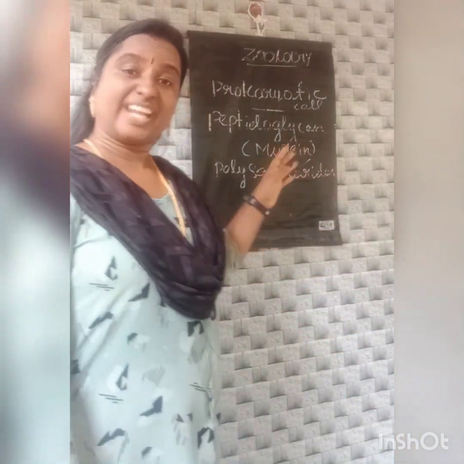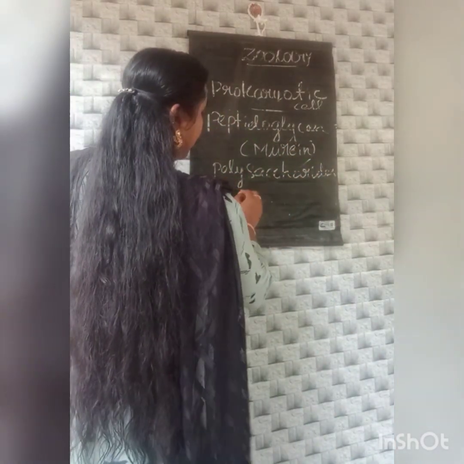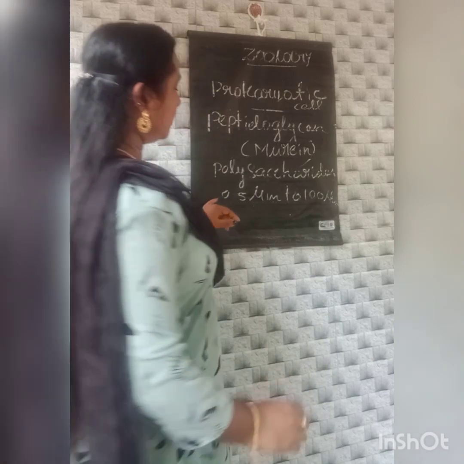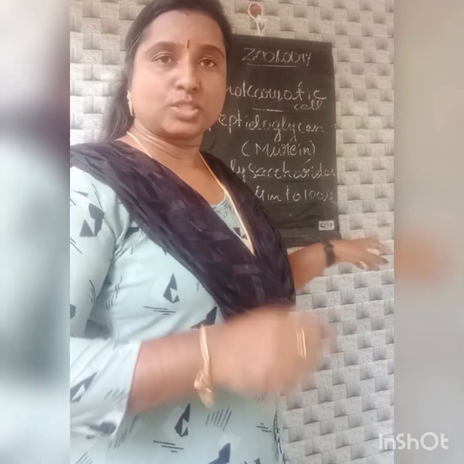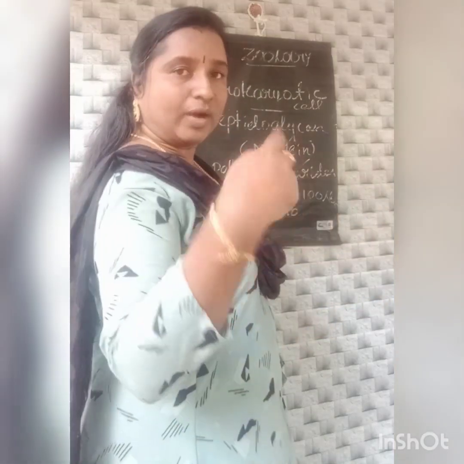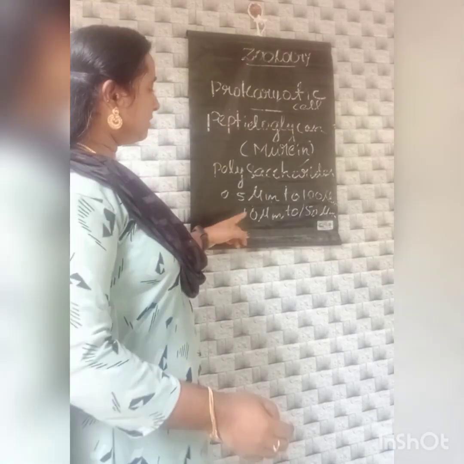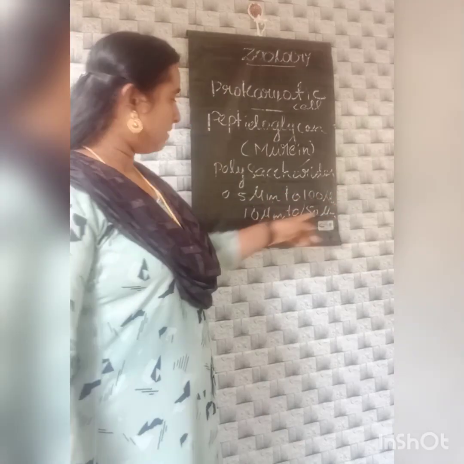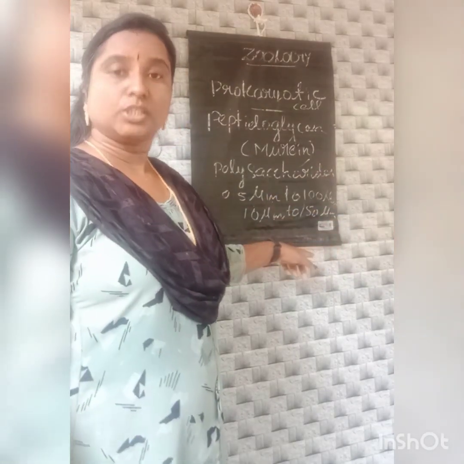And then the cell size. In the case of prokaryotic cells, the cell size ranges from 0.5 µm to 100 µm. And in the case of the eukaryotic cell, it ranges from 10 µm to 150 µm. These are the main size ranges: 0.5 µm to 100 µm for prokaryotes, and 10 µm to 150 µm for eukaryotic cells.